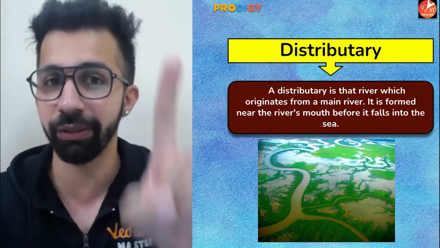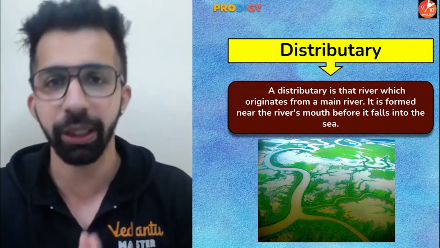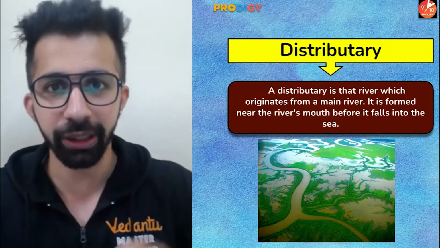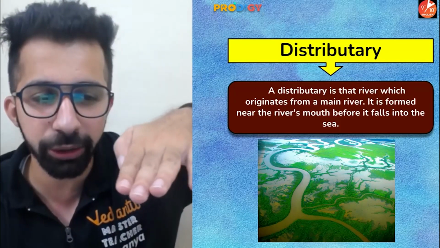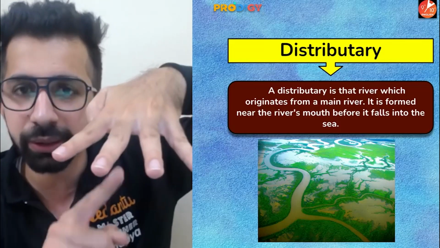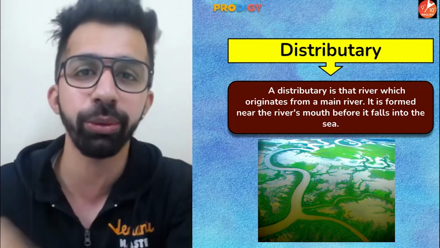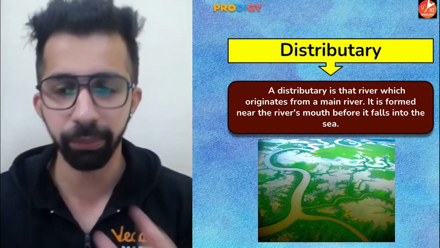I hope everyone is aware about the mouth of a river before it falls into the sea. Means what I'm trying to say, when the velocity of the river reduces near the mouth, what happens, the river is bifurcated into many channels, and these bifurcated streams are known as distributaries. You will find them near the mouth of a river.